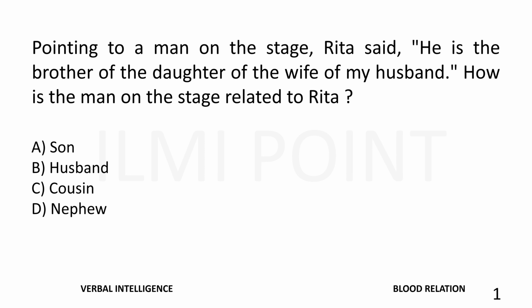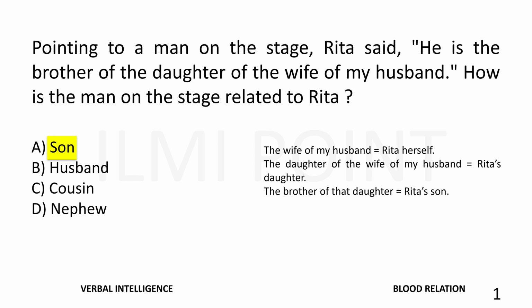Pointing to a man on the stage, Rita said, he is the brother of the daughter of the wife of my husband. How is the man on the stage related to Rita? Son. The wife of my husband is equal to Rita herself. The daughter of the wife of my husband is equal to Rita's daughter. So the brother of that daughter is equal to Rita's son. So the right answer is son.